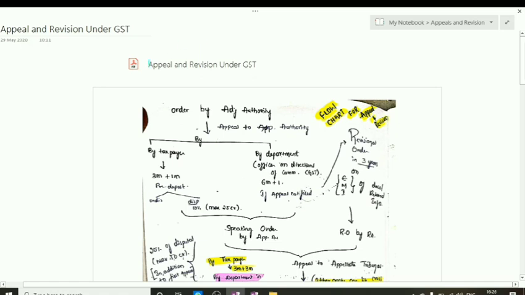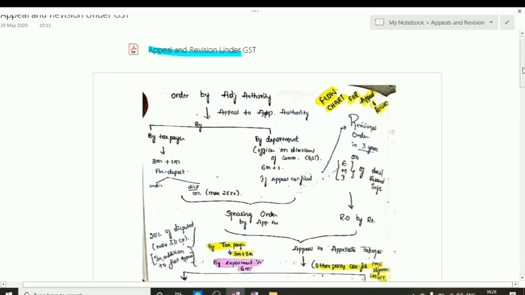Today we're going to discuss one of the important chapters which is usually left by the students, which is the appeals and revisions under GST. First of all, we're going to discuss the flow in which the appeal and revision chapter is.